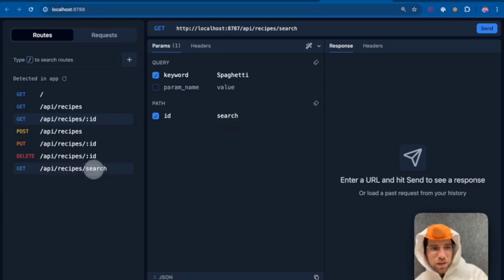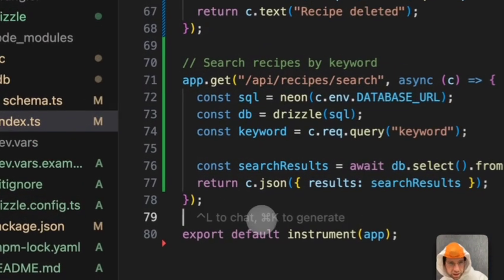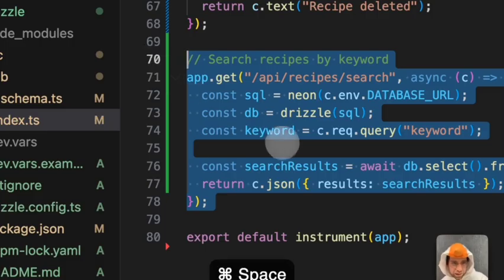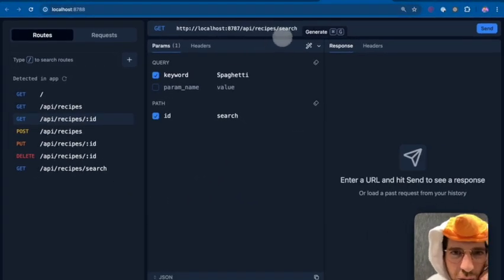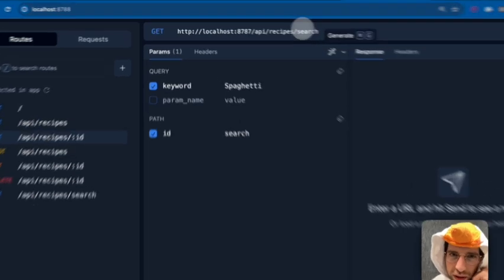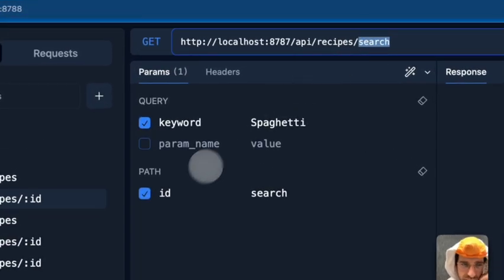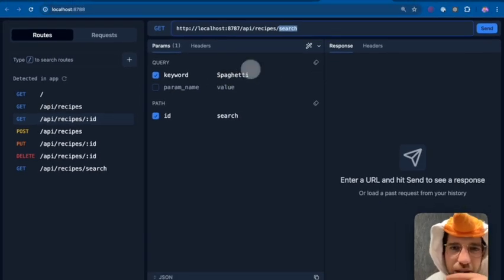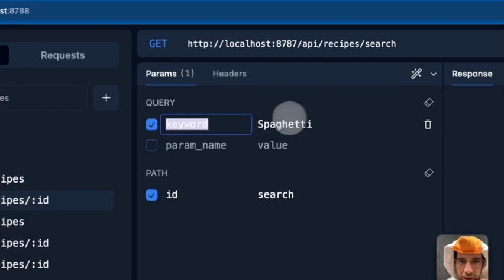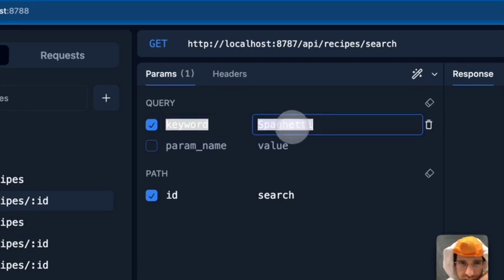Uh-oh. Oh, you know what? Very interesting. This route will never execute because it was defined too late. Oh, that's super interesting. Okay, so we already found a bug. Okay, I should explain what just happened. So I wanted to generate request parameters for this search API right here. And the thing is, I noticed that yes, we have this keyword and spaghetti.